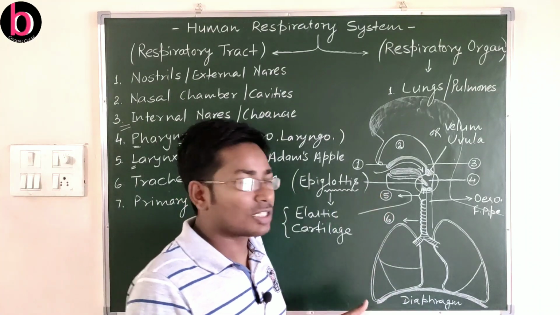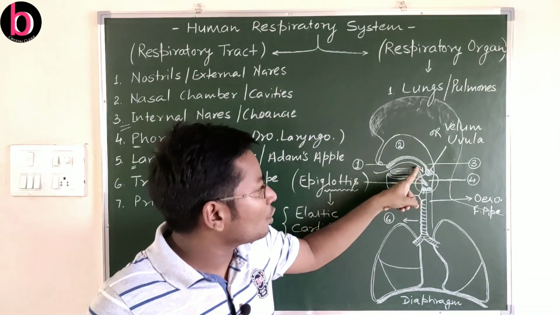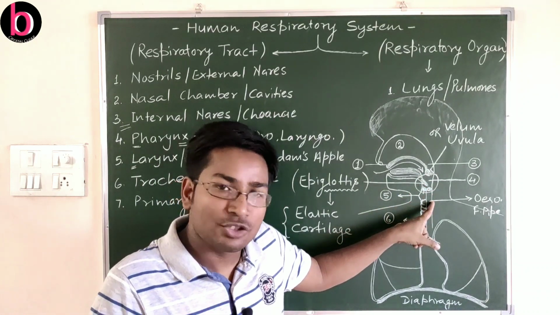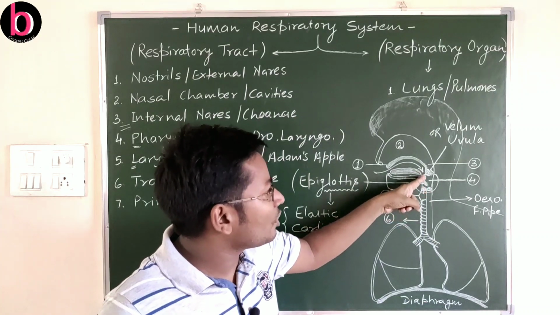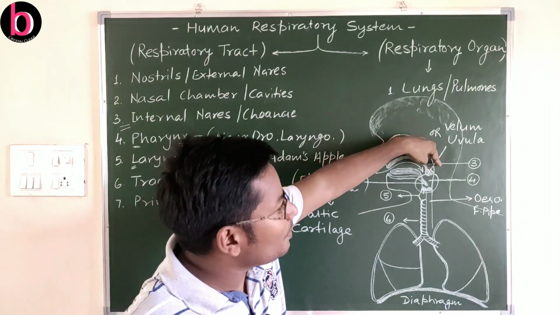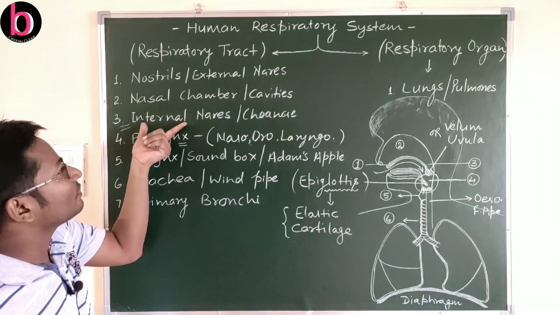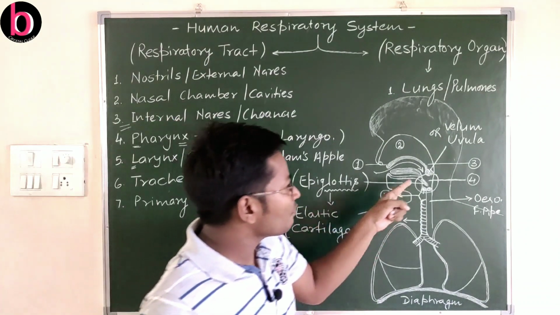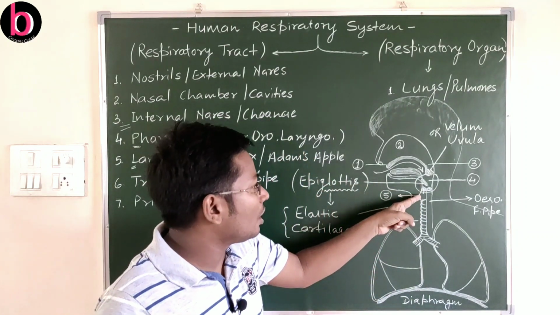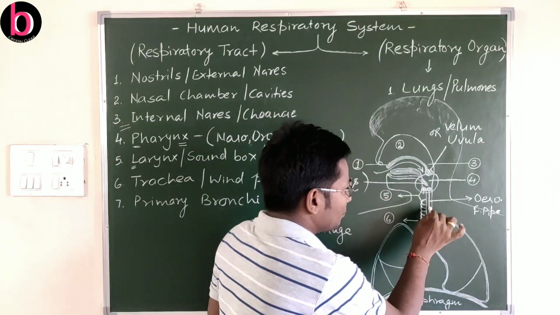What is swallowing or deglutition? This is the passage of food from the mouth or oral cavity to the pharynx, and from the pharynx to the food pipe or esophagus. When food passes from the pharynx to the esophagus, the uvula or velum moves back, causing closure of the nasopharynx or internal nares, while the epiglottis causes closure of the windpipe or trachea. That's why food and water only enter through the food pipe.